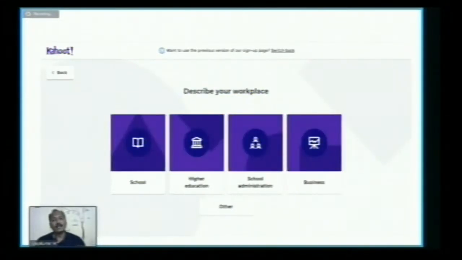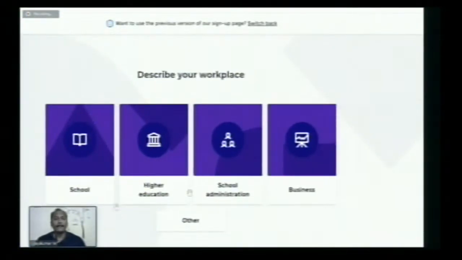And then the second thing is about describing your workplace. Here you can see, if you are working with the school, from LKG onwards, from primary to secondary or higher secondary, you can go for school. If you are going with some college education, you can go for higher education, and school administration is also there, as well as the same Kahoot can be used for business purpose.